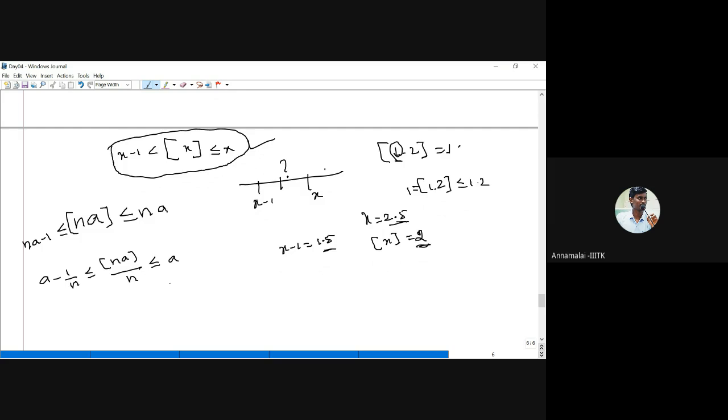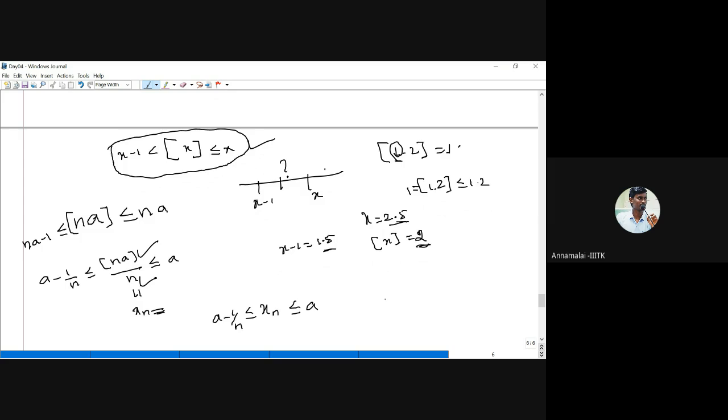Now this is our required sequence xn, the integer part of nA by n. Therefore, xn is bounded above by A and bounded below by A minus 1 by n. Now look at this xn. It is a rational sequence. Why? Because the numerator is an integer and the denominator is an integer. Therefore, xn is a rational number lying between these two.